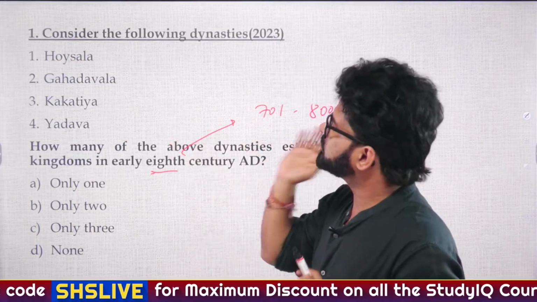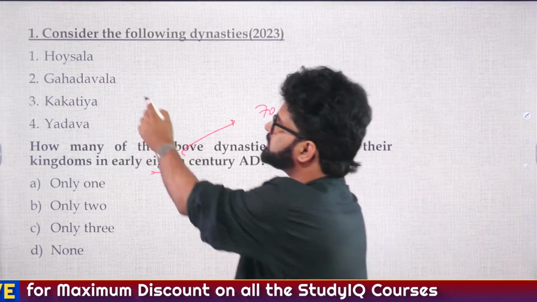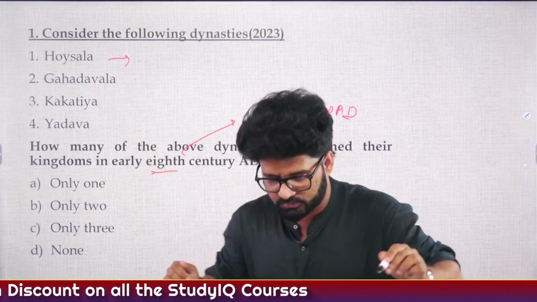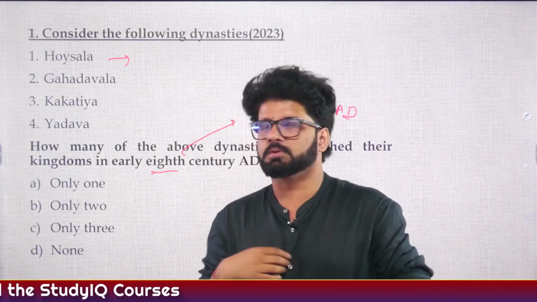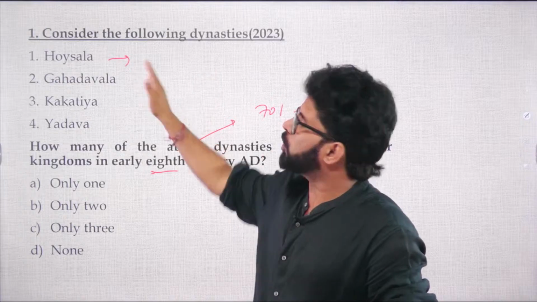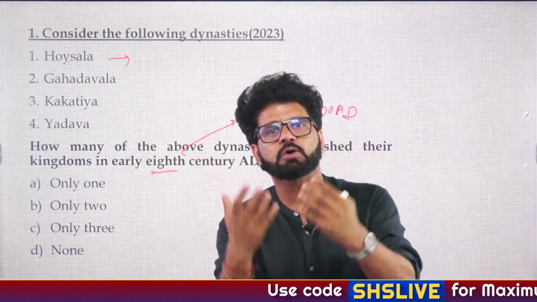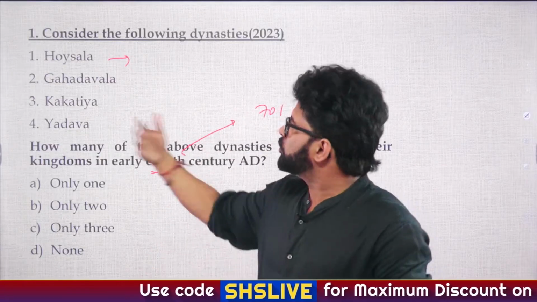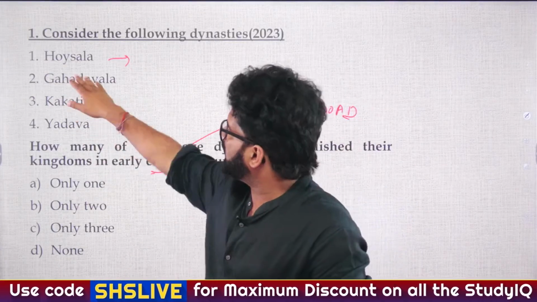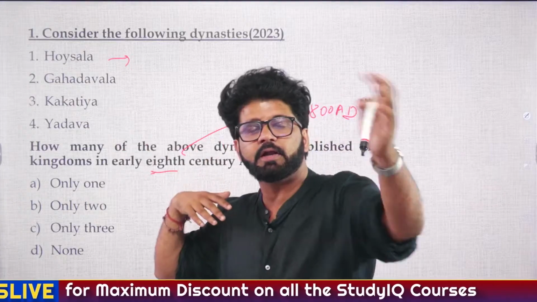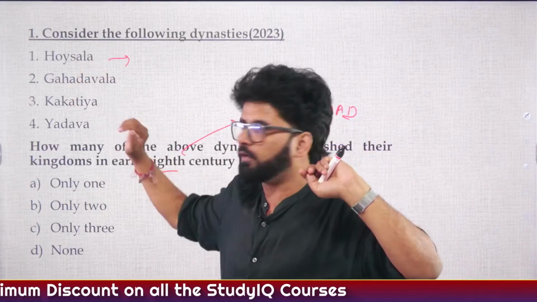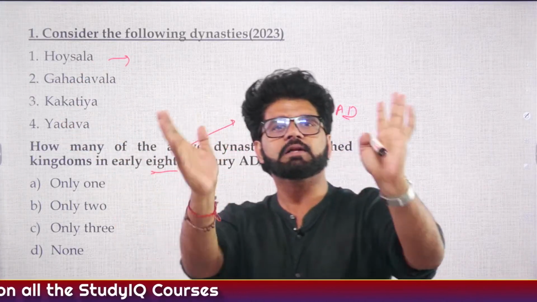Fine. So let me tell you where we have discussed. Hoysalas, we have talked about it yesterday when we were talking about the origin of Vijayanagar. There are 2 theories related to the origin of Vijayanagar. One, that they were feudatories of Hoysalas. Second, they were feudatories of Kakatiyas of Warangal.